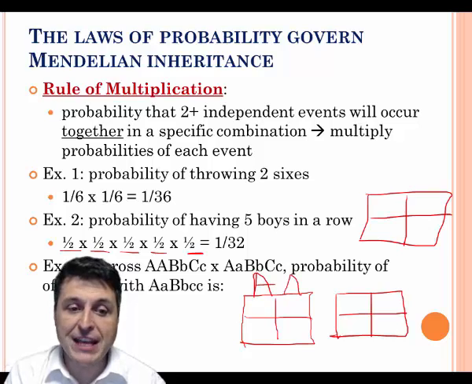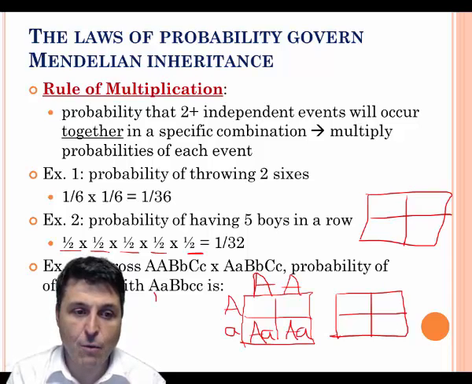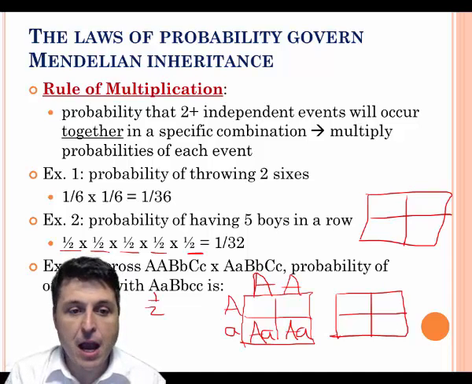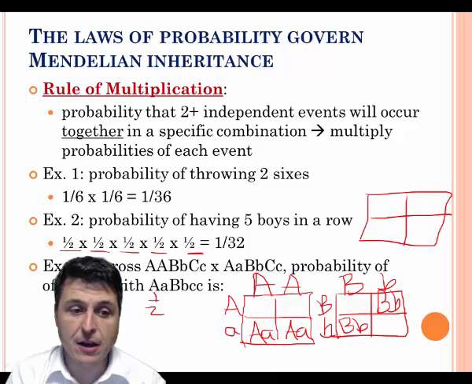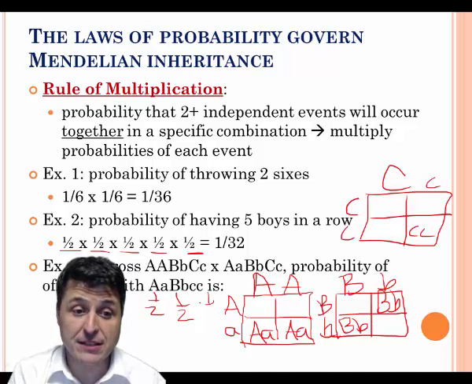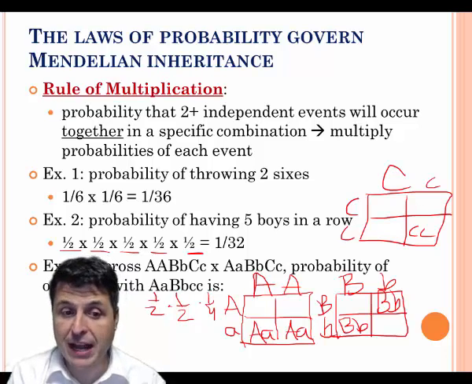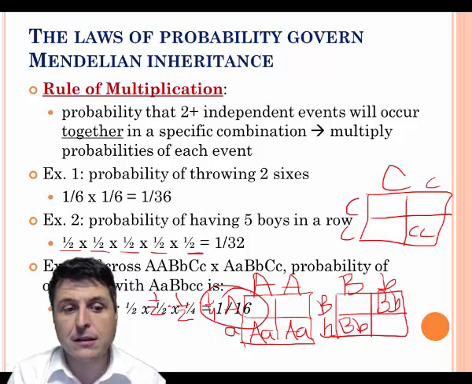So if we have the independent event of a homozygous A crossed with a heterozygous A, the chance of getting a heterozygous A is 50%. So we have a 1/2 chance of getting that. A heterozygous B crossed with a heterozygous B, we have a 50% chance of getting a heterozygous B. And then heterozygous C crossed with heterozygous C, we have a 25% chance of having that happening. So when we multiply 1/2 times 1/2 times 1/4, we're going to get 1/16.